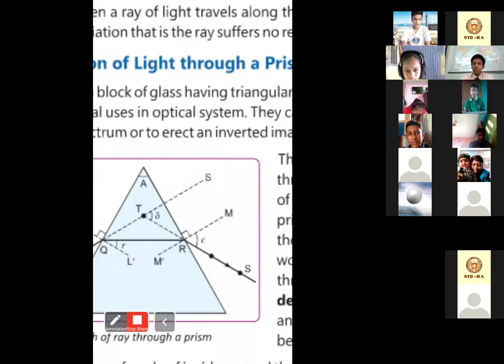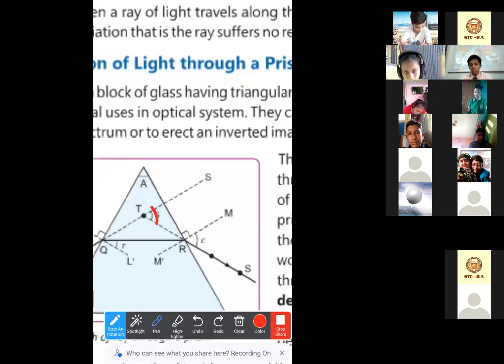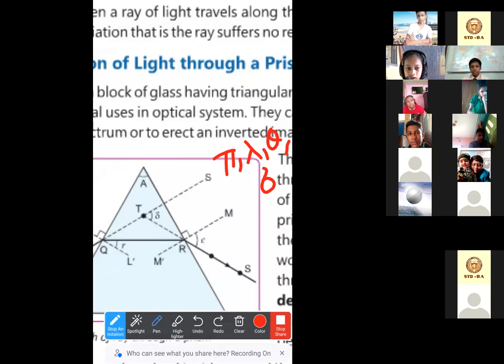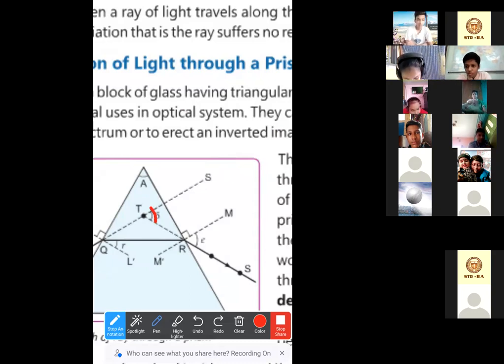In your book it's written as small d. We also write the delta as this sign, which is also a delta sign, as I told you yesterday: pi, lambda, theta and delta. This one is the inverted delta sign. So this is the delta angle, the angle of deviation, delta or d, is the angle